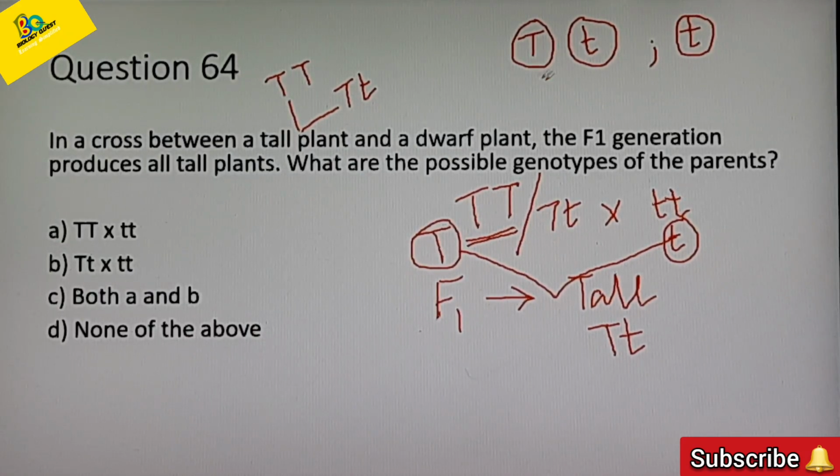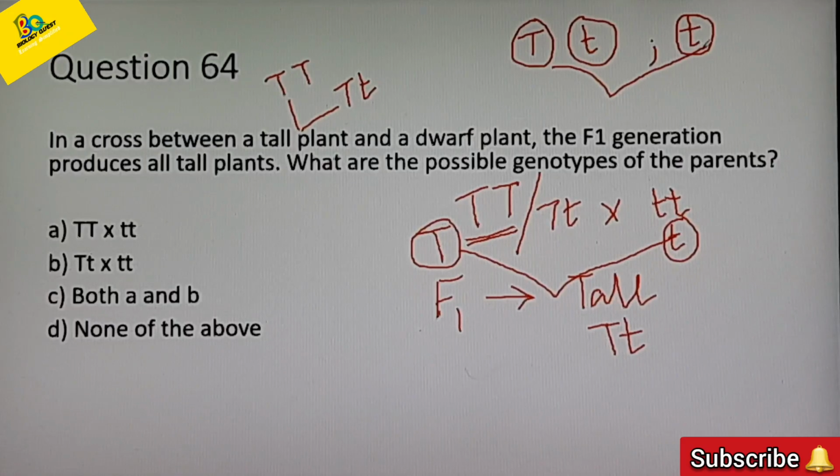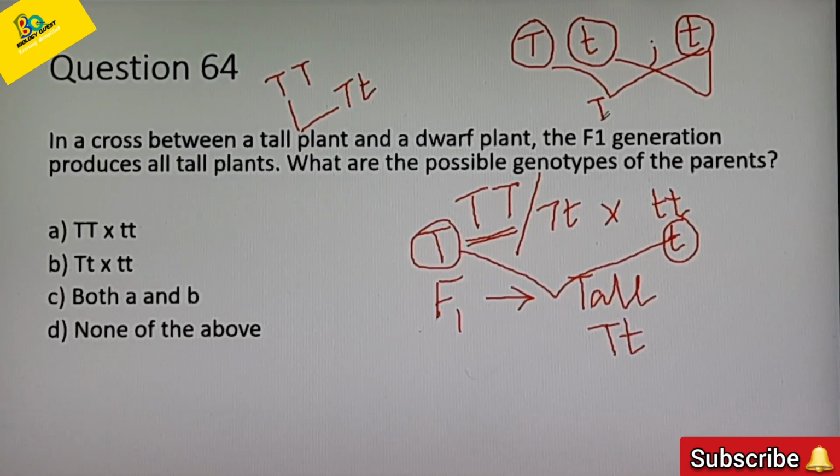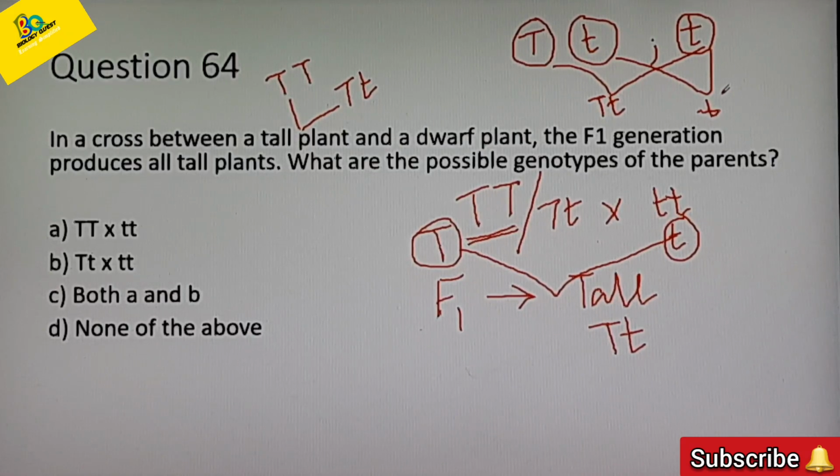So look, what are the different offsprings produced? Capital T, small t and small t will be produced.